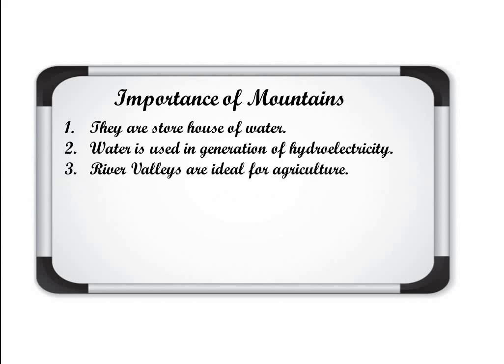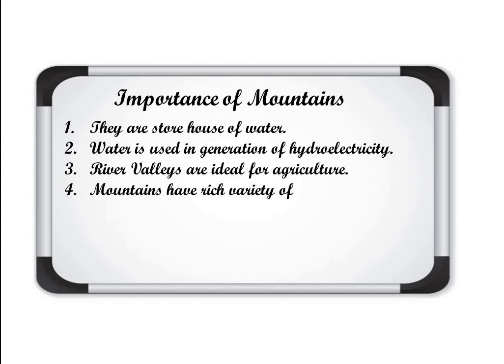Number three, river valleys are ideal for agriculture. Valleys mean the lower land in between the mountains or the hills. There agriculture can be done. As water is available there, irrigation is done with that water, so agriculture is done perfectly there with the help of water. So this is good for agriculture even.